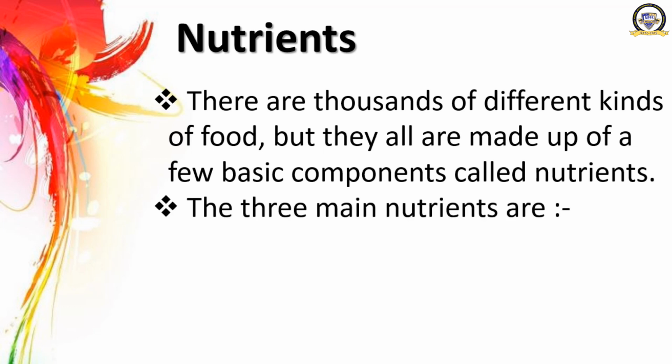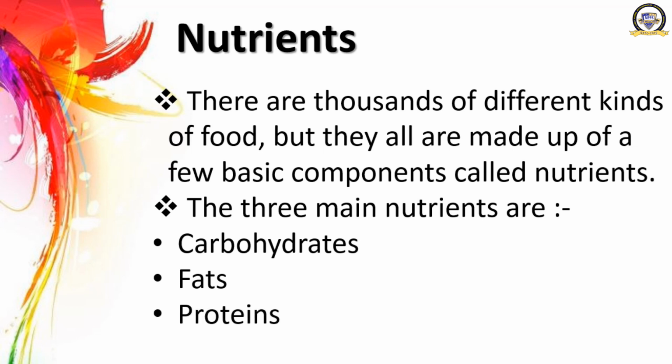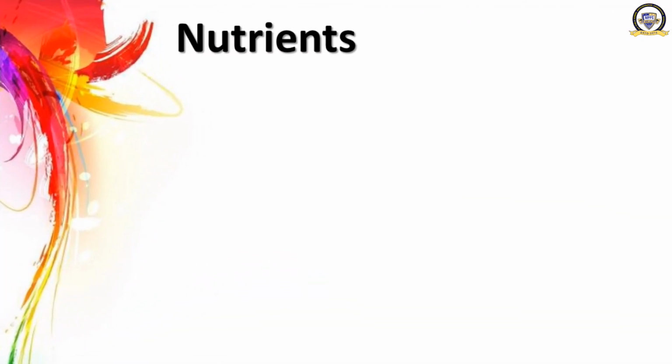The three main nutrients are, what are they? First one, carbohydrates, then fats, third, proteins. Along with these three main nutrients, there are several other nutrients also, like water, vitamins, minerals and roughage. Okay, now let's move on. We will see something more about nutrients.